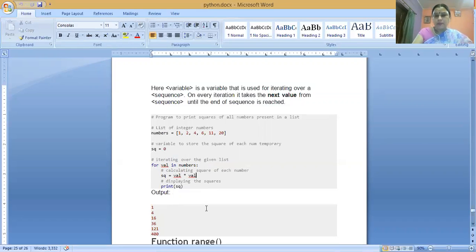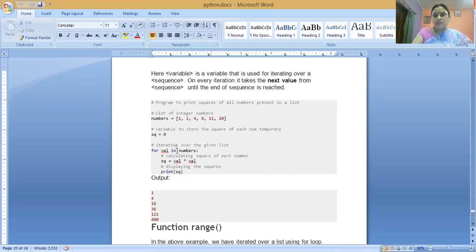That means for in sequence means we use here the variable name, and here we use the sequence data type, and the looping body will be executed as long as the value of the variable exists in the sequence data type. If this condition is false, then the looping body stops executing, and we say that the loop is terminated. This is one way of using the for loop, that is, using a sequence data type.